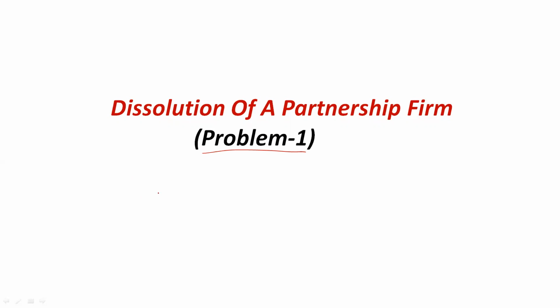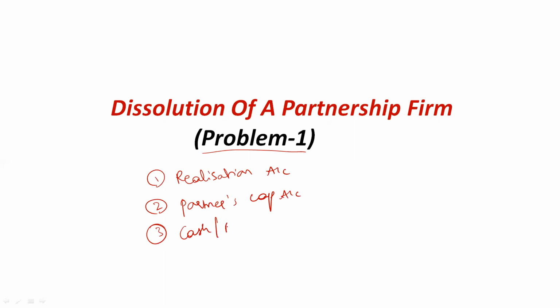So basically here we have to prepare three accounts. The first account that we have to prepare is realization account, right? After that we will be preparing partners capital account, and at last we will prepare cash or bank account. Okay, so this question will be asked for 12 marks in your examination, right? So let us have a look at the problem now.